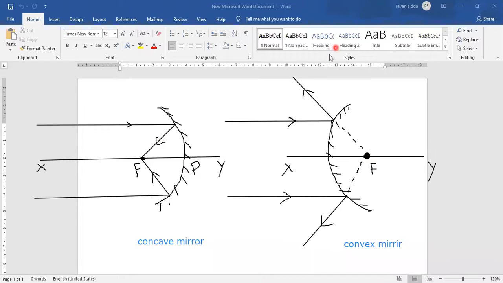Now I will explain the second rule of concave mirror and convex mirror, right?